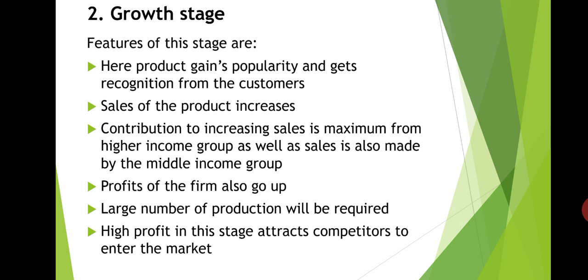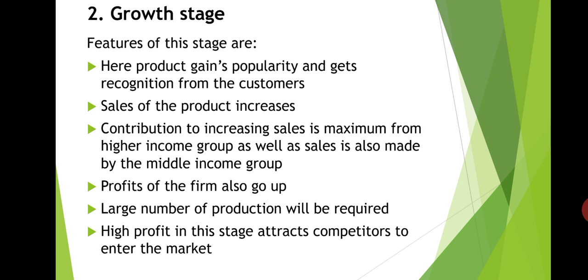Profits of the firm also go up. As we know, in the first stage, there is a very low profit margin, but in this growth stage, profits of the firm also go up, because of that popularity and recognition from the consumers, right? Or because of the increase in production and sales, and the resultant economies of large scale production and sales, and lower production and marketing cost per unit.